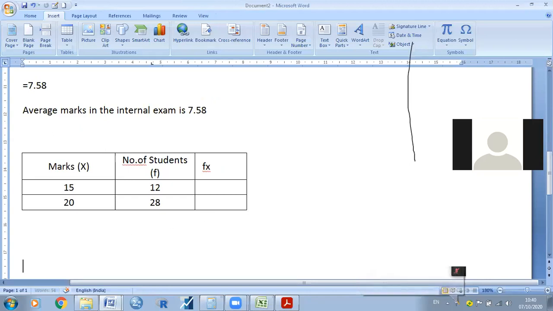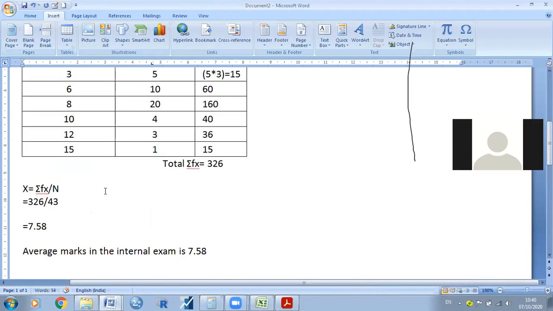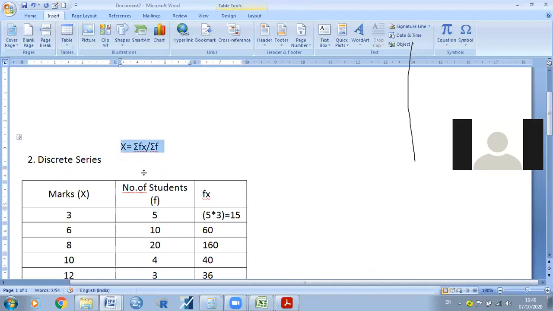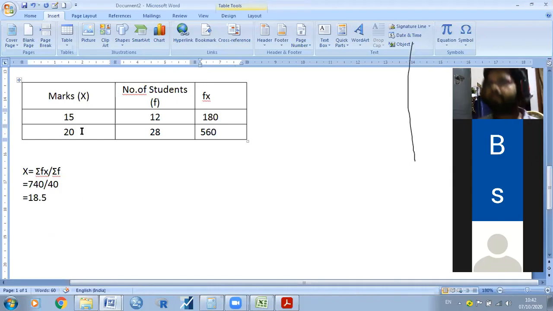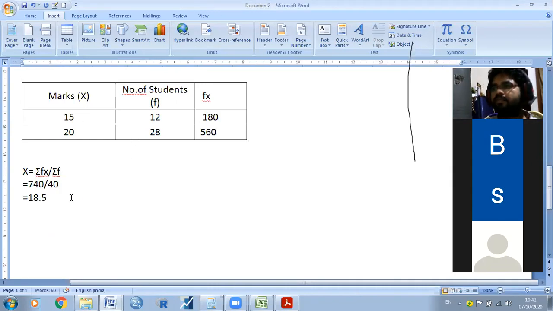So here is the average. I'm going to repeat. So this is the formula of average. Is it clear now? Yes, sir. Okay.